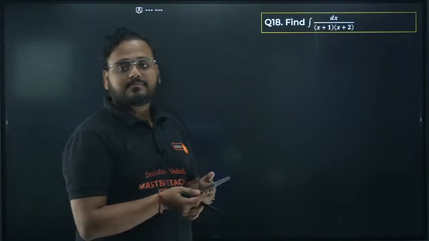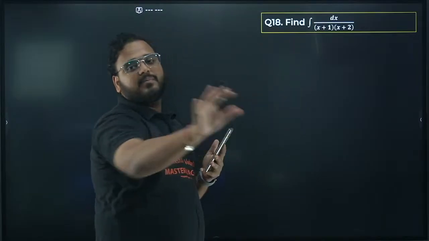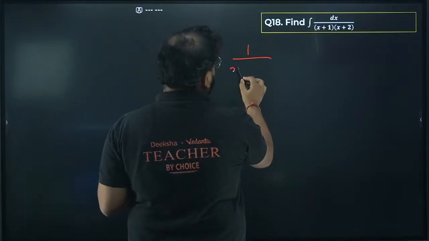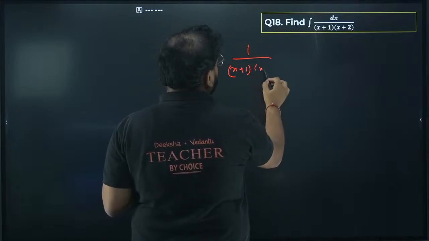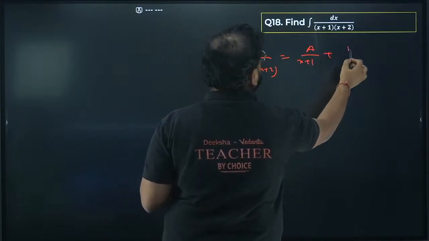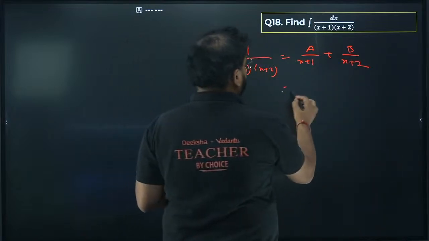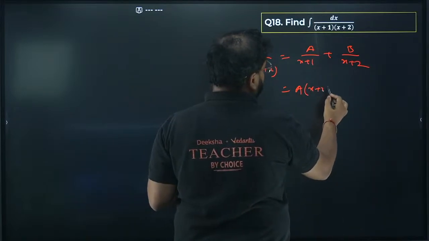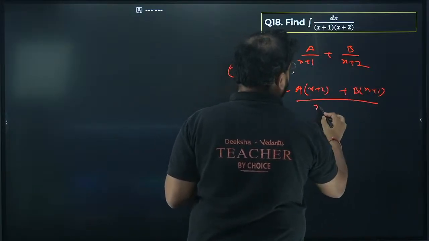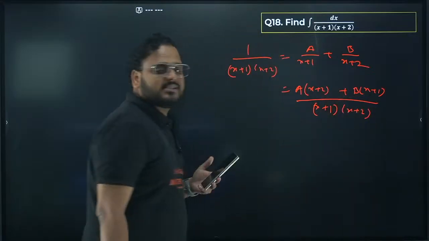18th one. Find this dx upon x plus 1, x plus 2 is there. This is the bare simplest question that is possible from the partial fraction. So what are you going to do for this? Always try to write the fractions in this way. A upon x plus 1 plus b upon x plus 2. You'll get a value as plus 1 actually and b value as minus 1. We'll see, don't worry. x plus 1 and x plus 2. What I've done over here, taking LCM and adding it.